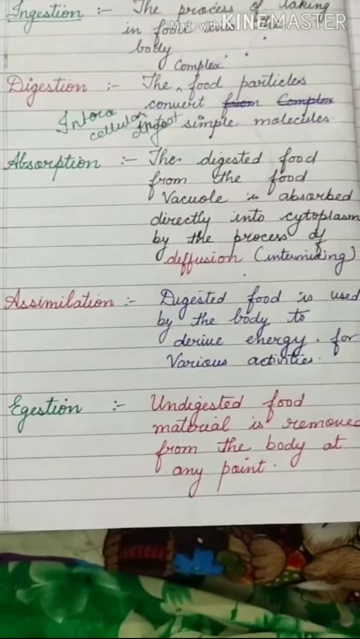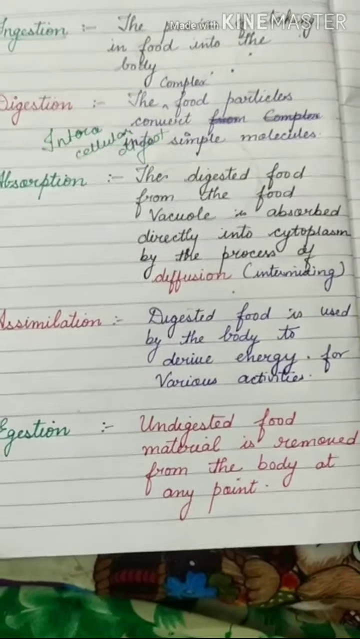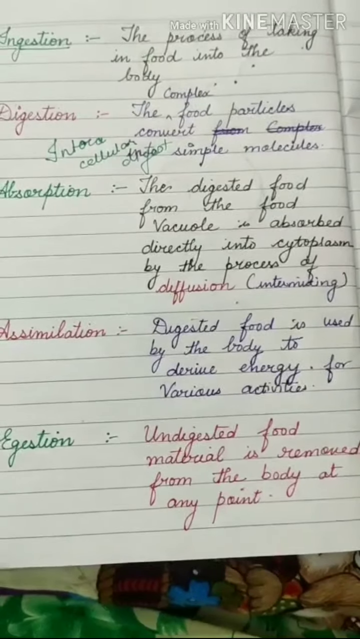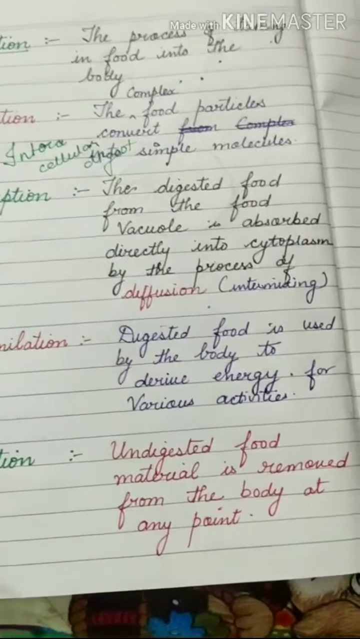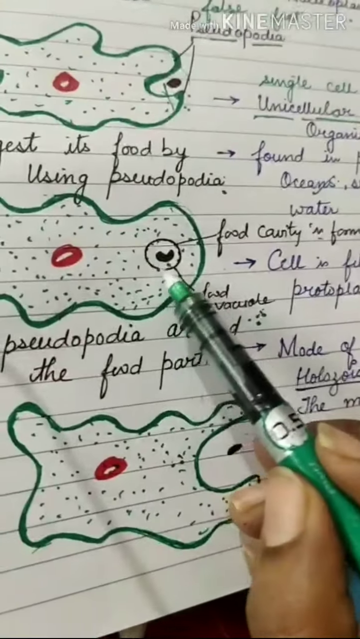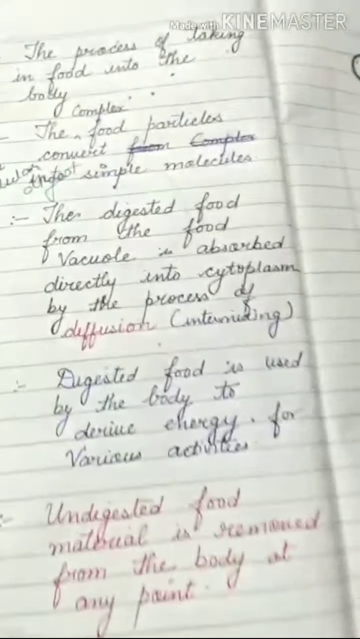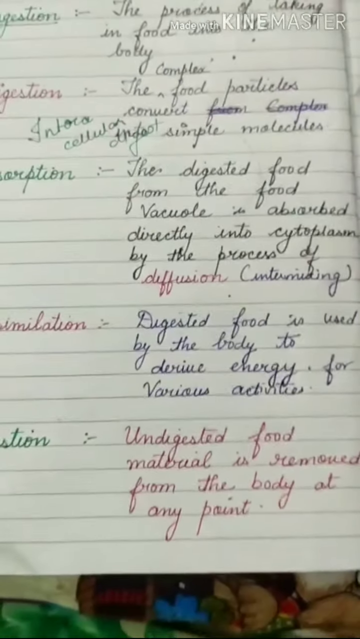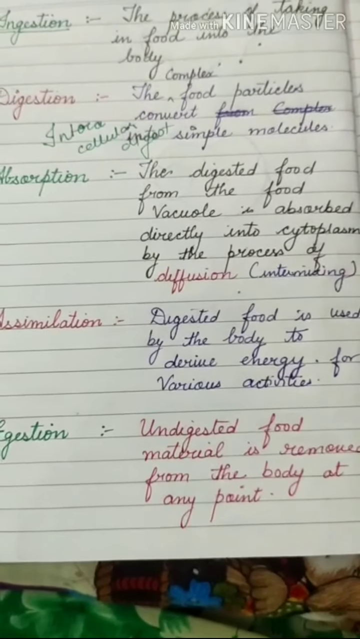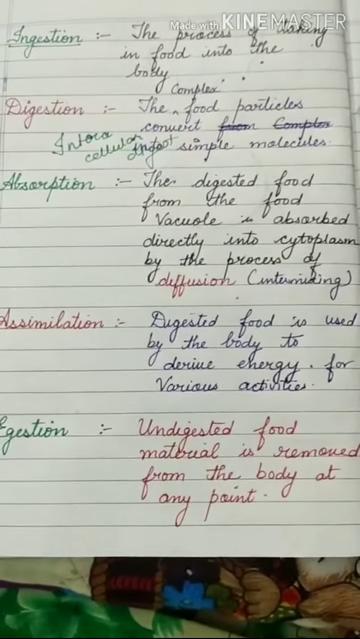The third step is known as absorption. What is absorption? The digested food from the food vacuole is absorbed directly. This food is absorbed by the cytoplasm directly by diffusion. Diffusion means intermixing. There is one more definition, but when you go for further studies, then we will explain it to you.